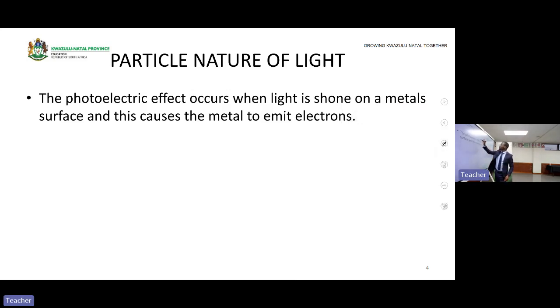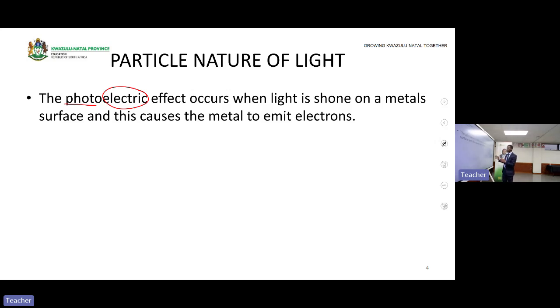Photoelectric effect. So photo means light. That means everything that you are going to do here will deal with what? With light. So we must understand light from grade 10, if I'm not mistaken. Yes, light can behave as a wave in nature and can behave as a particle. So now we are going to look at the photoelectric effect.